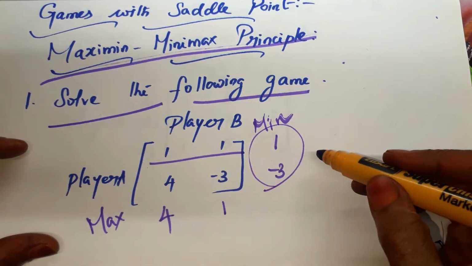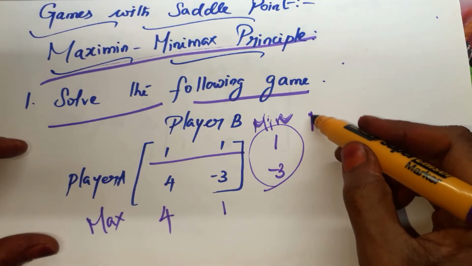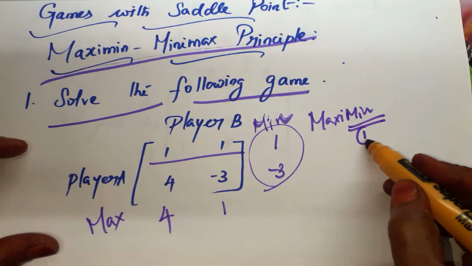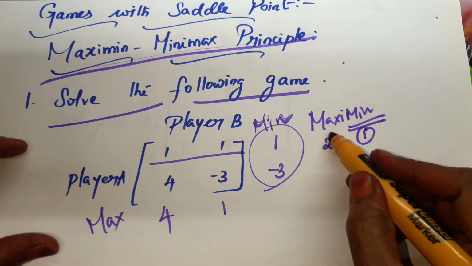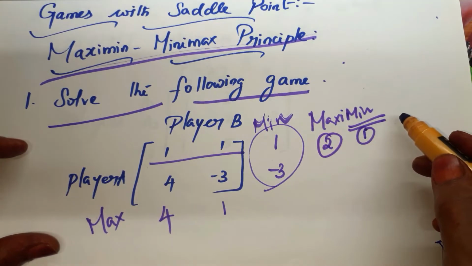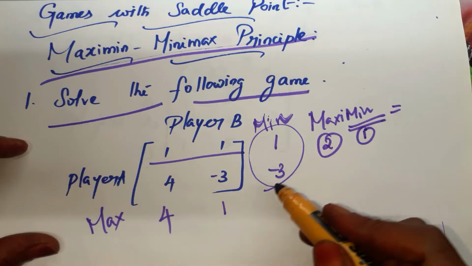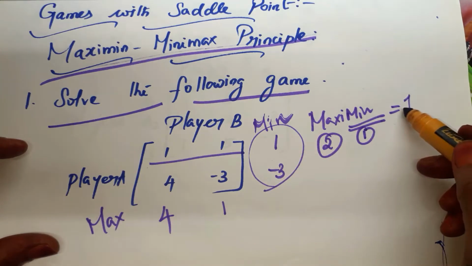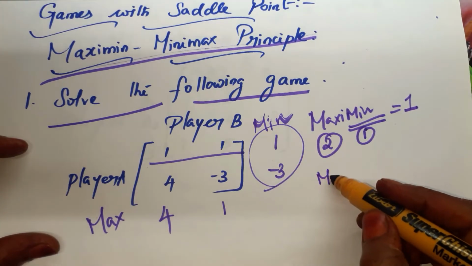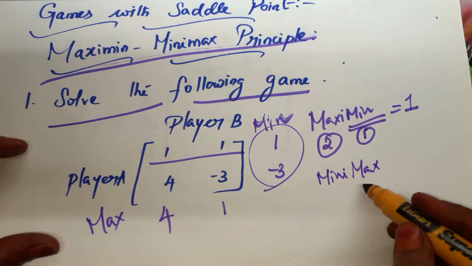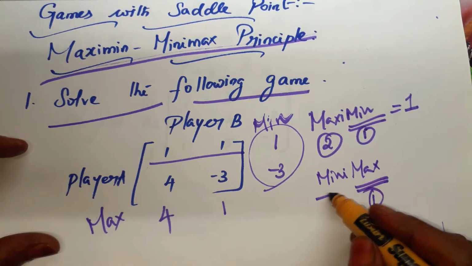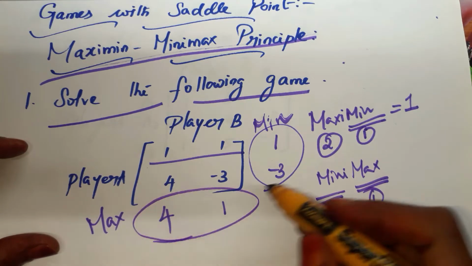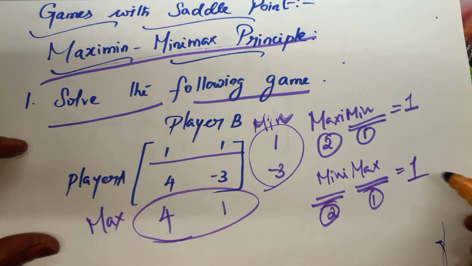Out of the minimums we have to find the maximum. That is Maximin. Maximin means first we have to find the minimum, and next we have to find the maximum. Here Maximin means out of the minimum values we have to select the maximum, that is 1. Next, Minimax. Minimax means first we have to find the maximum, and out of that we have to find the minimum. Maximum values are 4 and 1. Out of that 1 is the minimum.